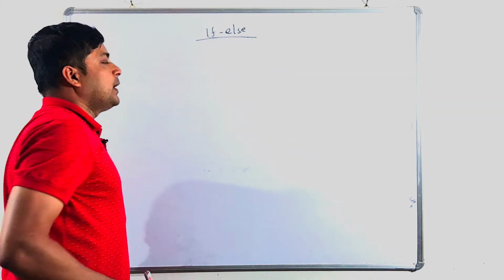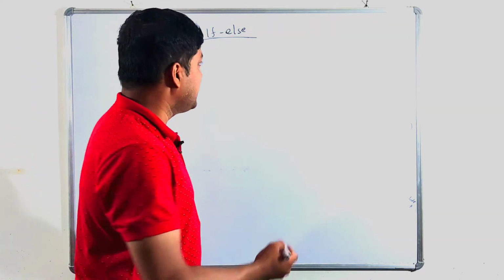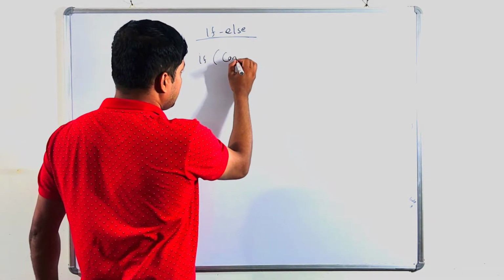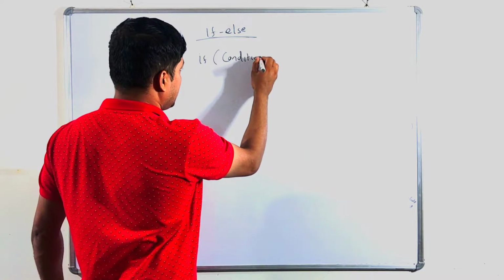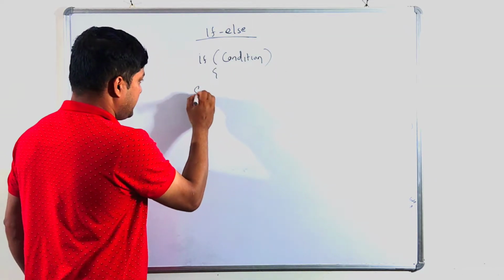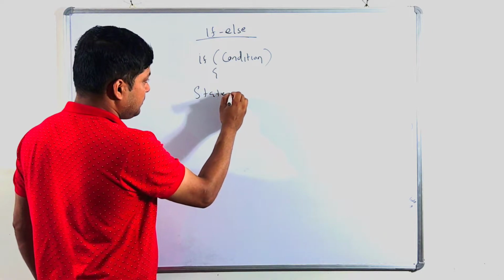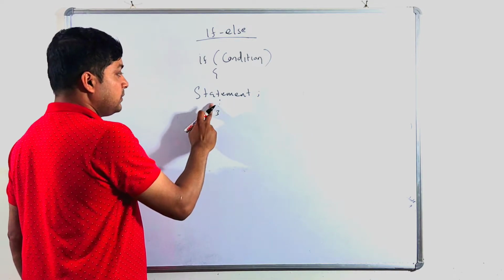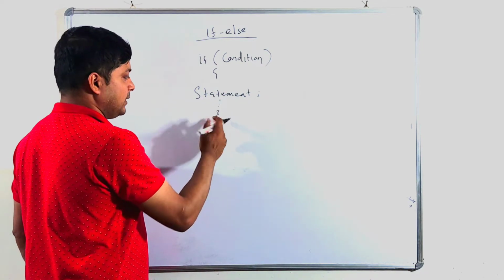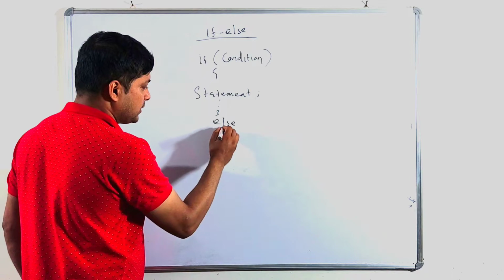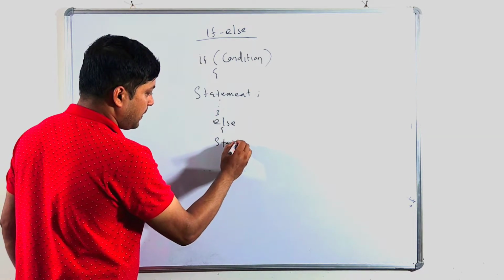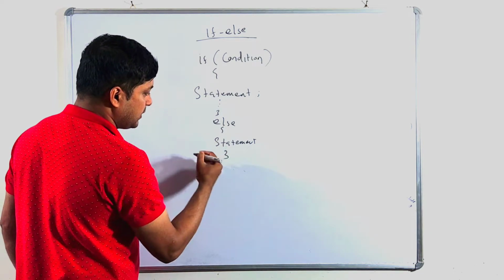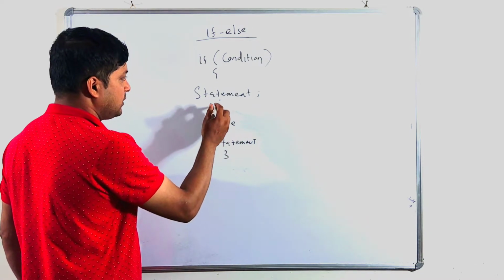So what is the function of if else? If else means: if condition then statement; statement; dot dot dot. Dot dot dot means you can write more than one statement. Then after that else statement. This is curly bracket start, this is curly bracket over.